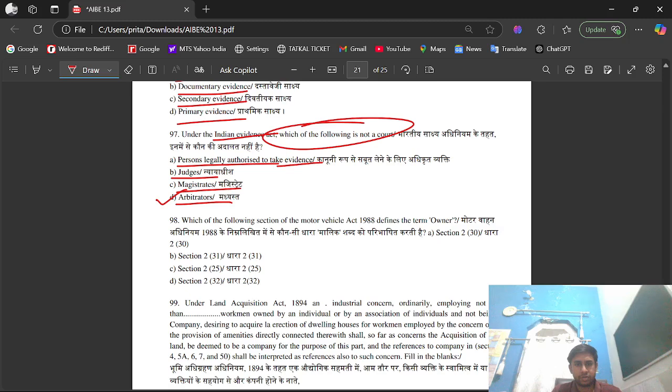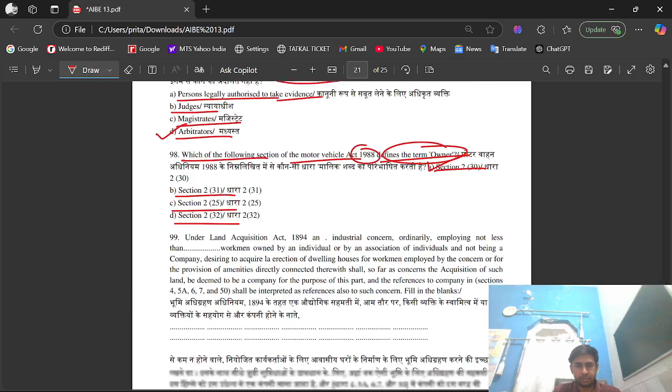Question number 98. Which of the following sections of the Motor Vehicles Act 1988 defines the term owner? Option A, section 2, subsection 30. Option B, section 2, subsection 31. Option C, section 2, subsection 25. Option D, section 2, subsection 32. The right option is option A, that is section 2, subsection 30, which defines the term owner.